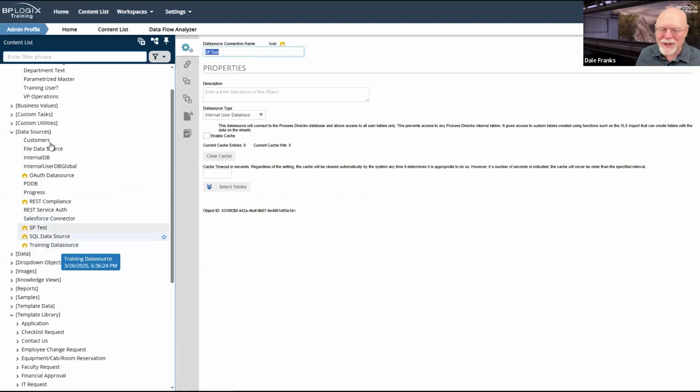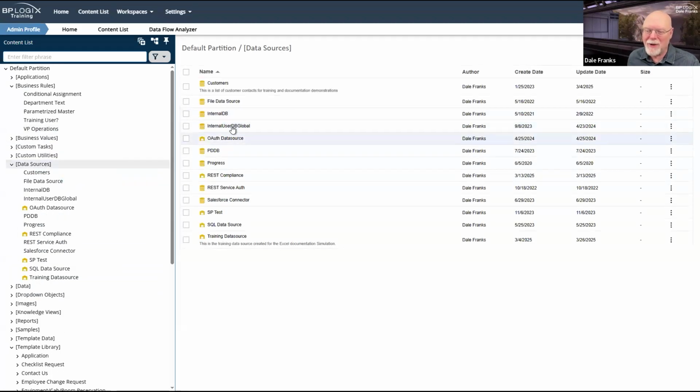Don't create the same data source over and over and over. If you have a data source to your internal DB and your internal user DB, then fine.